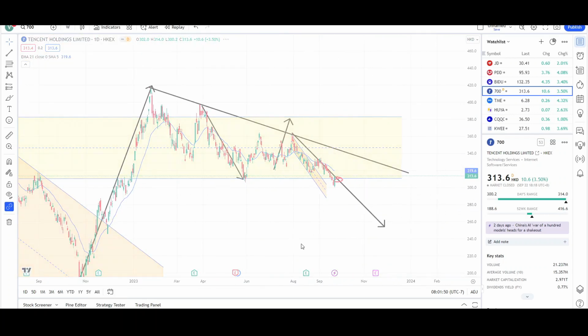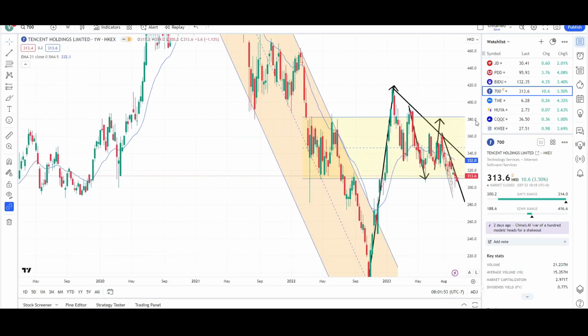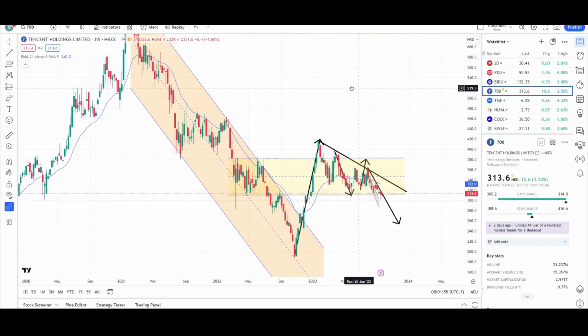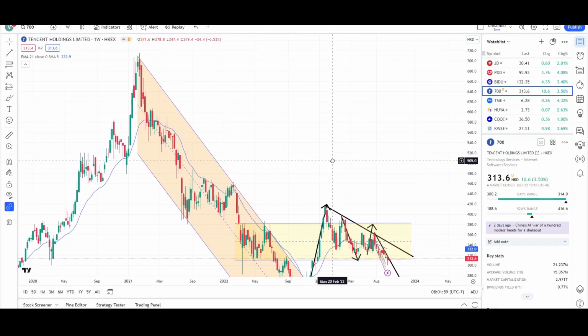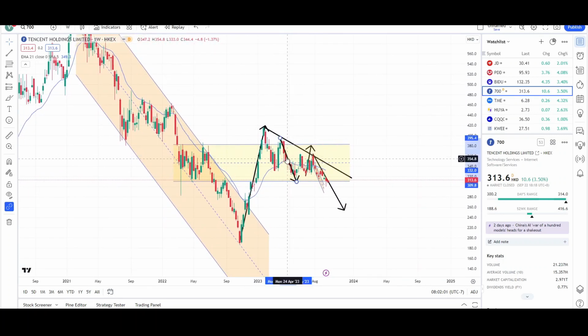Now let's take a look at the weekly chart. Here's the weekly chart, and you see that after a downward channel gets a break, you expect two attempts in that direction. And there were two attempts. This was the first attempt right here, second attempt. It looked like it failed and price was going to continue higher after those two legs down.